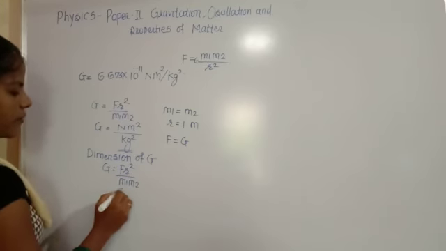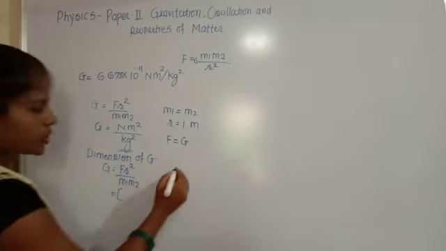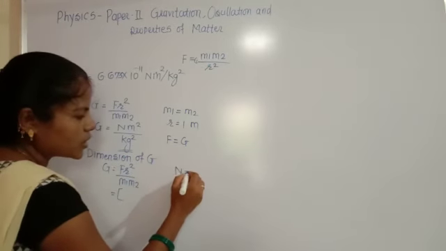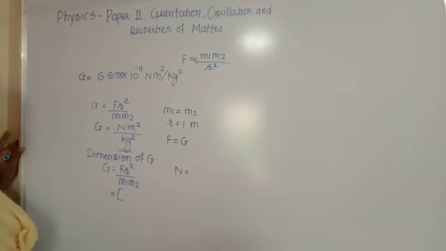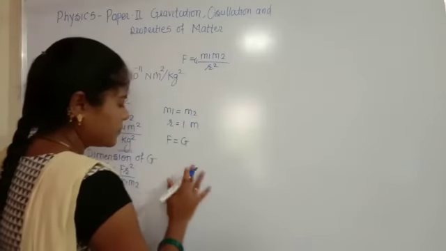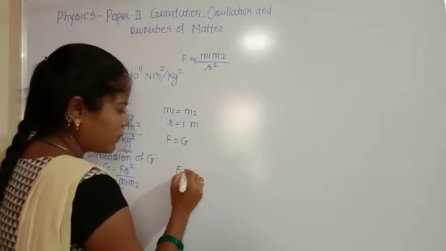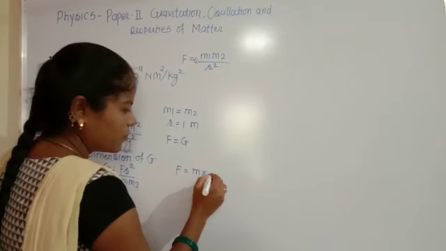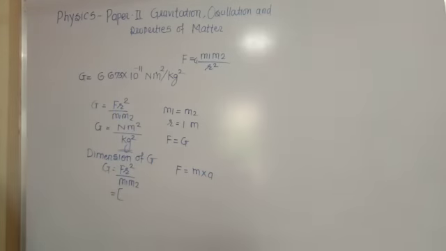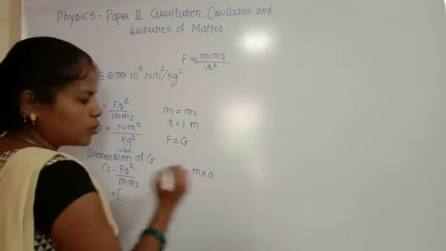The dimension of F: F has the unit Newton, and we know that F is equal to mass into acceleration according to Newton's second law, F equal to m into a.